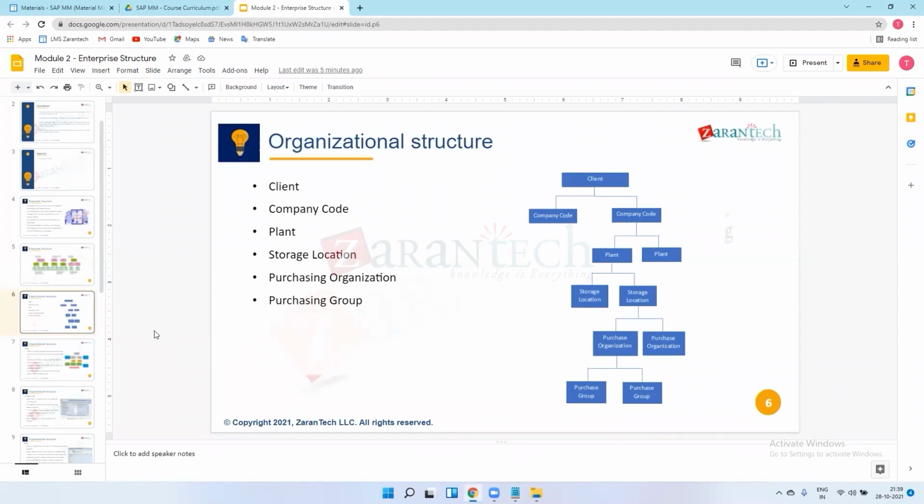Once you implement this project, after implementation, you will get an idea about all of SAP MM, and then only can you support the implemented project, right? Without knowledge of implementation, or of the system, or of this configuration and customization, how we configure the system, no one can support the project. Before going to support, we have to have knowledge of all this configuration and customization, which I will explain to you in this training.